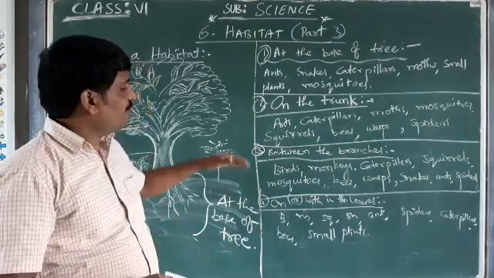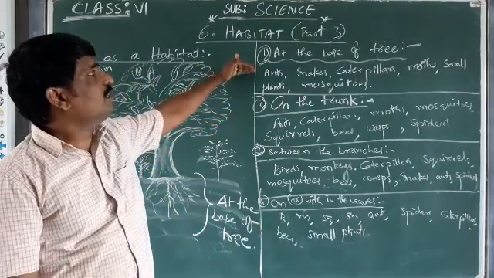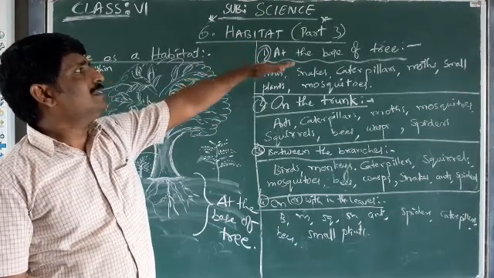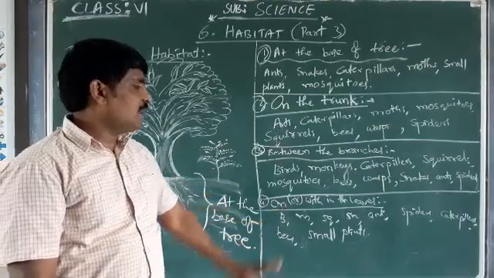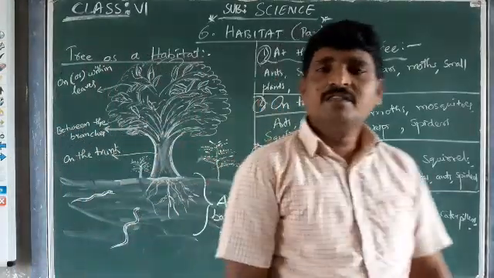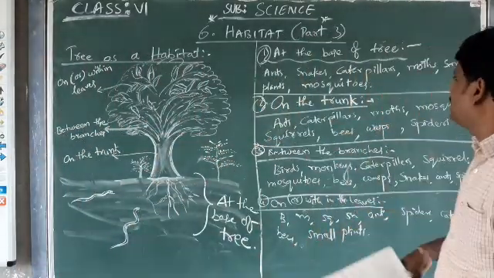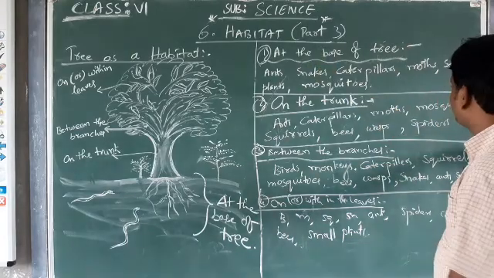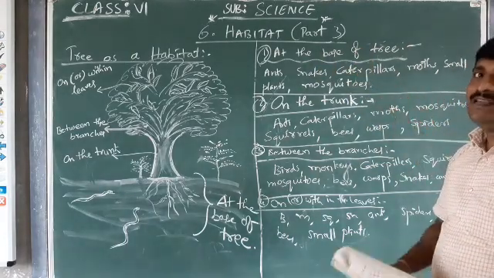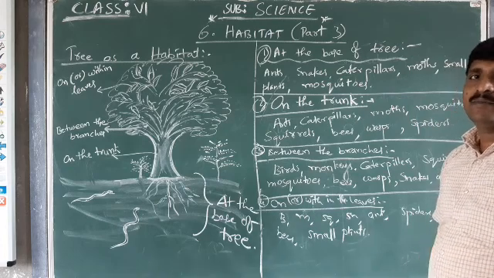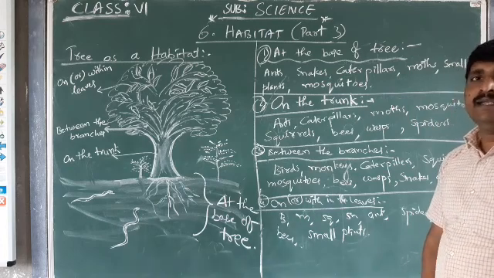These are the different regions. There are four regions: at the base of the tree, on the trunk, between the branches, and on or within the leaves. These are the different types of organisms that are leading their life on the trees by considering them as habitat.